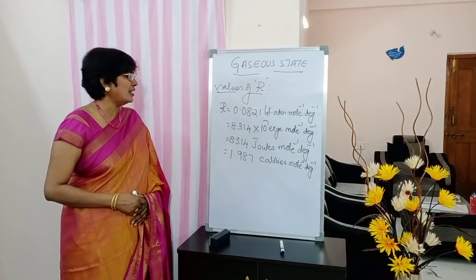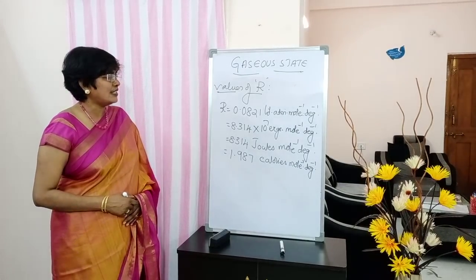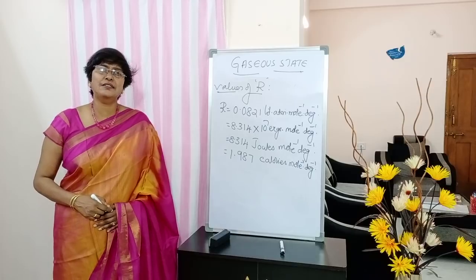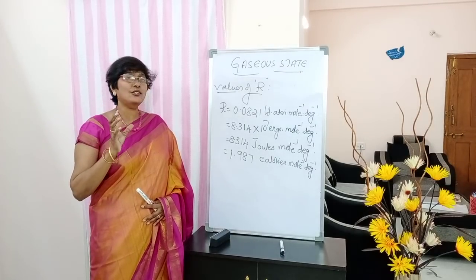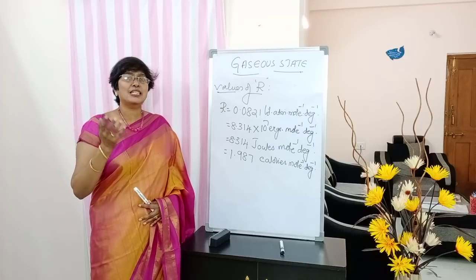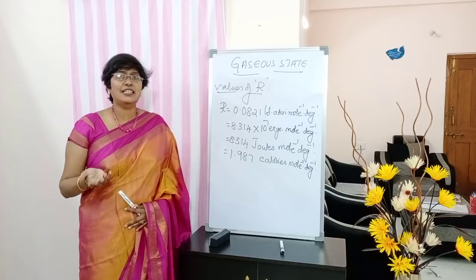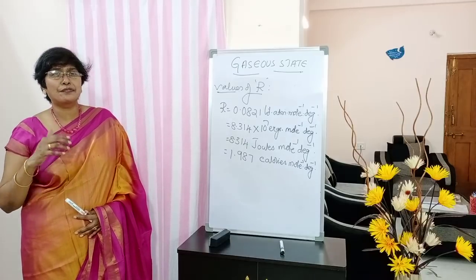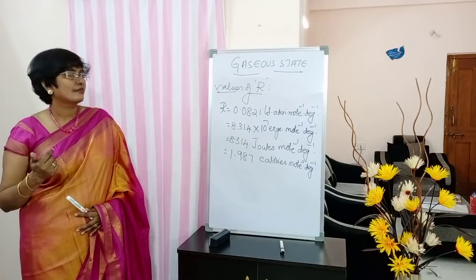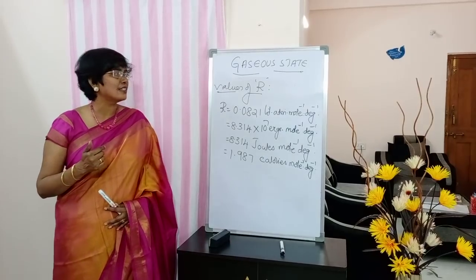Next, 1.987 calories mole inverse degree inverse. Okay, so students, these values you should remember, because in second year, final year also you will be coming across the value of R. Okay, written, students?